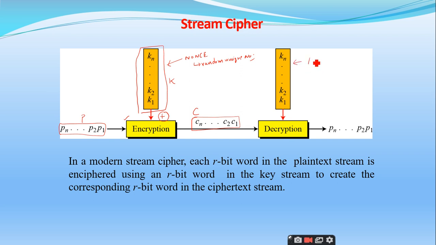Then it will generate the plain text of n bits. This is a very simple block diagram that shows how the stream cipher works. In a modern stream cipher, each R-bit word in the plain text stream is enciphered using an R-bit word in the key stream to create a corresponding R-bit word in the ciphertext stream. Is it clear? Very simple thing.